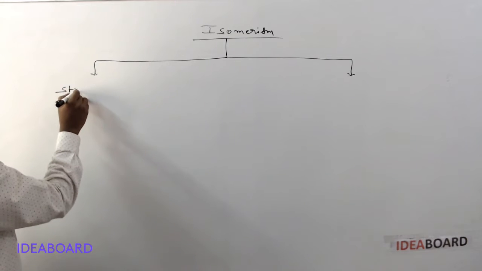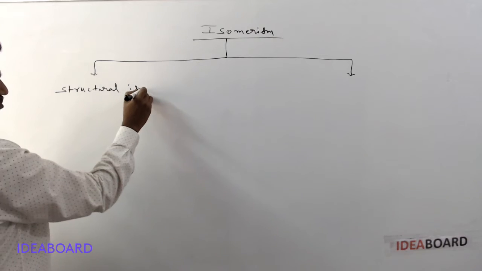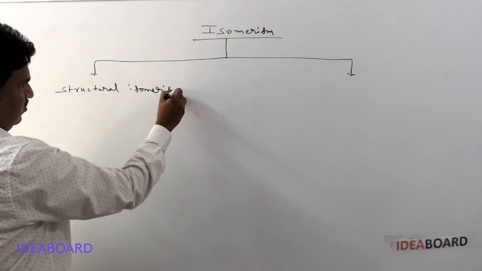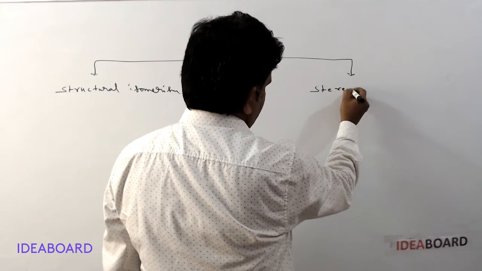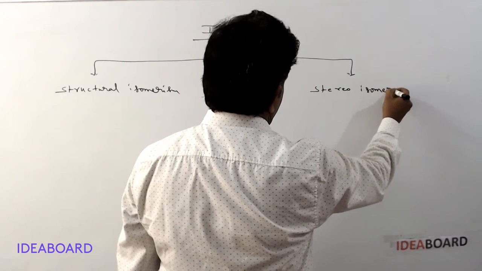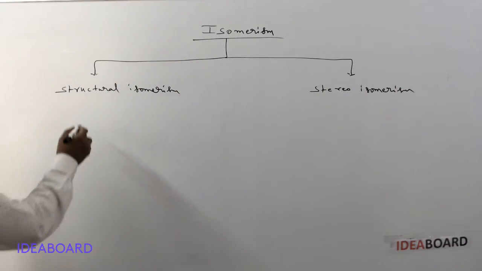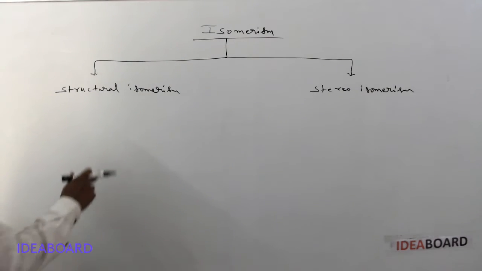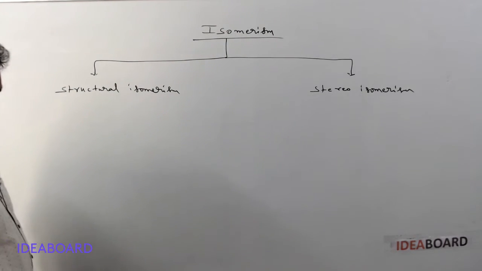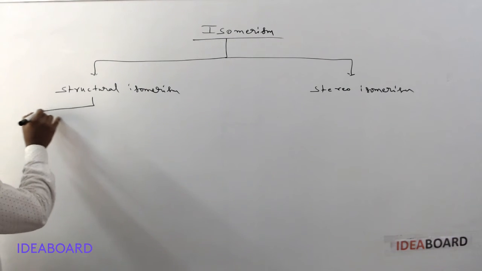One is called structural isomerism, and the second one is called stereoisomerism. Structural isomerism means they have a difference in the structure. This is also called constitutional isomerism or structural isomerism. And structural isomerism has different types.